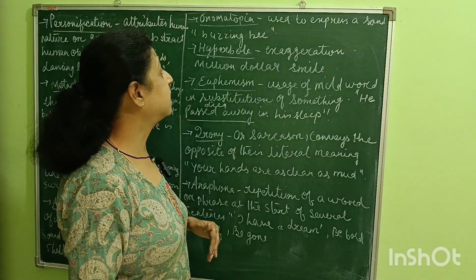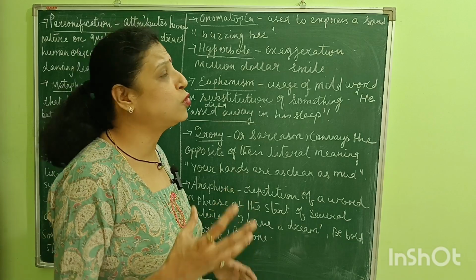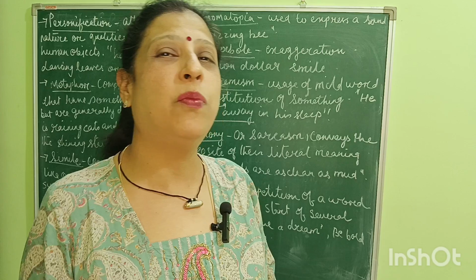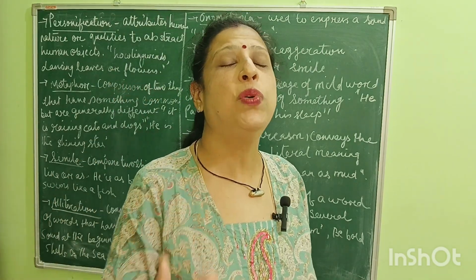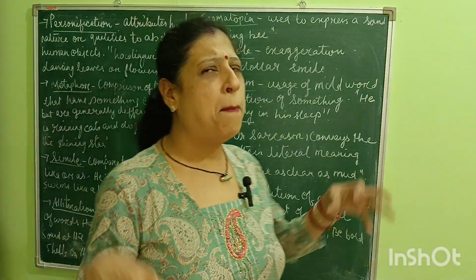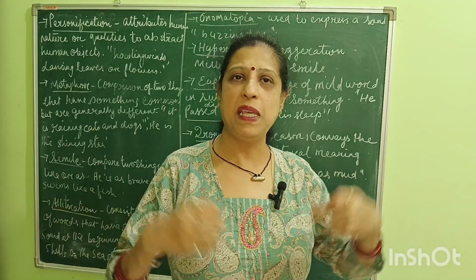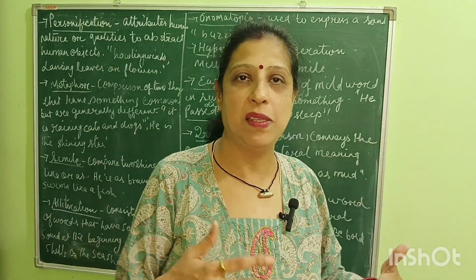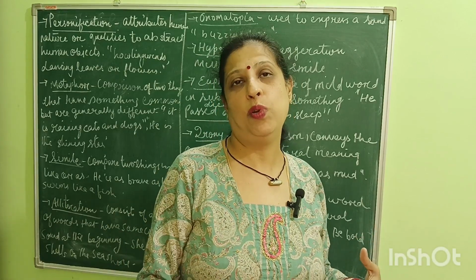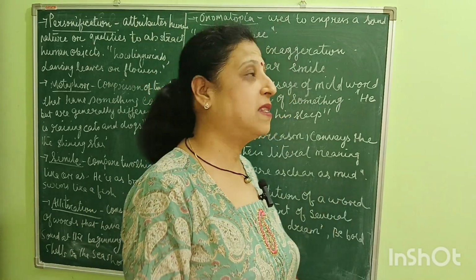Okay, moving on to the next, that is onomatopoeia. What is onomatopoeia? Onomatopoeia is used to express a sound. When we use some words to express a sound, that is called onomatopoeia. For example, buzzing bees, howling winds. The bees buzz. This is called onomatopoeia because we are using words to express the sounds.